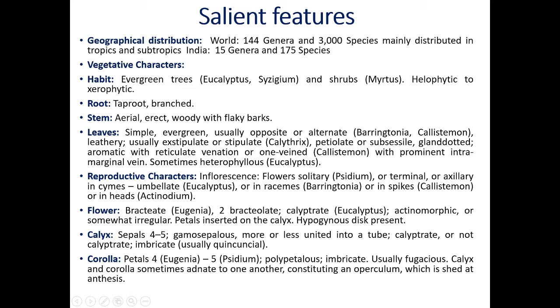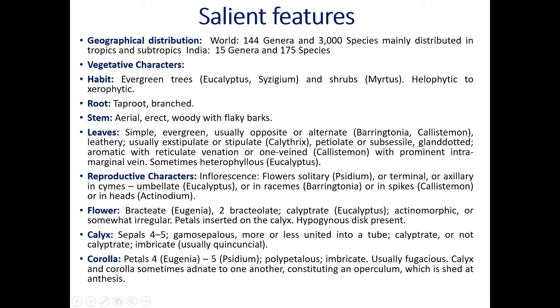They are petiolate. Petiolate means the stalk is present to the leaves. That's why they are called petiolate. Or subsessile. Subsessile means the stalk is very small. Then gland dotted. Glands are present on the leaves. If you observe the leaves of eucalyptus, you will see gland dotted leaves. That's why they are aromatic. We can extract the oil from the leaves of the Nilgiri plant, eucalyptus plant, with reticulate venation.